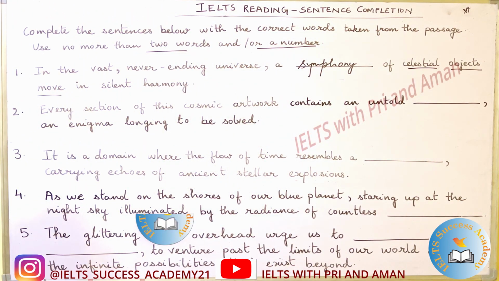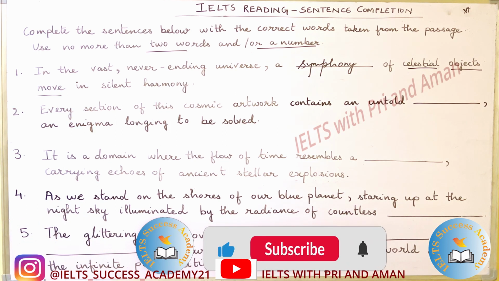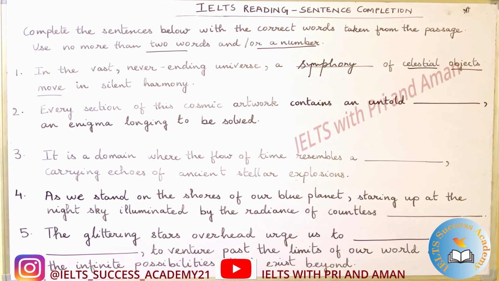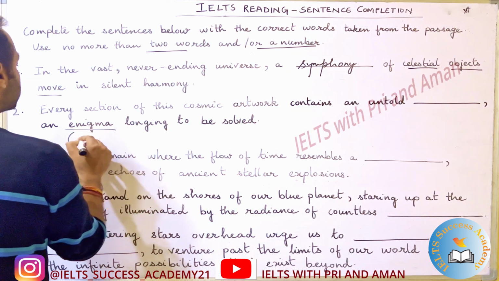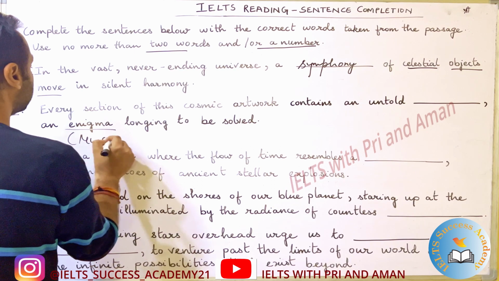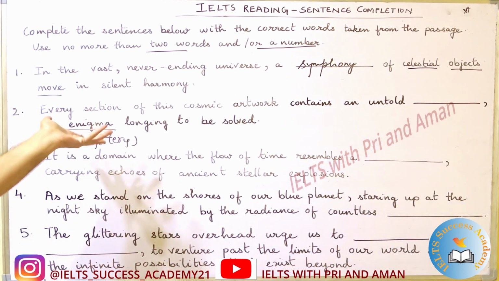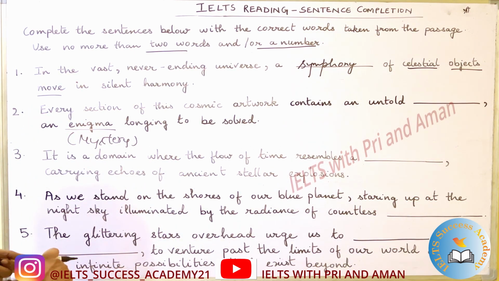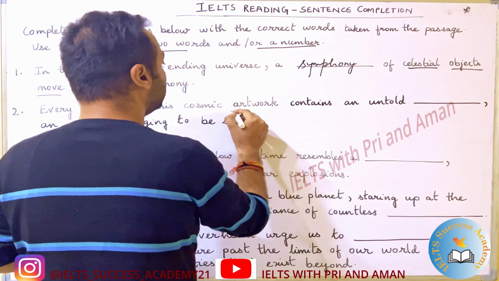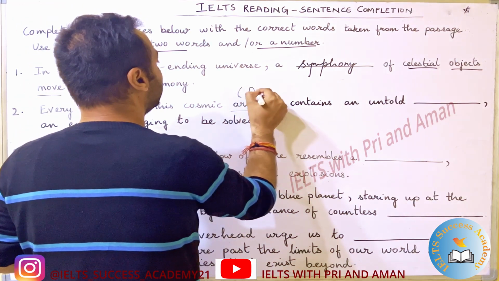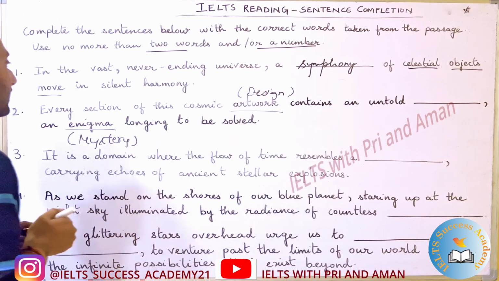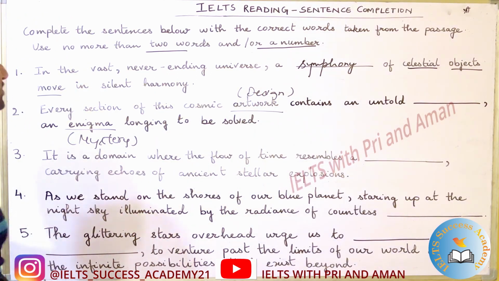Now let's move on to the second question. Every section of this cosmic artwork contains an untold dash, an enigma longing to be solved. Enigma could be mystery. So we have to find where the keyword mystery is. Cosmic artwork, this could be design. So let's look at the passage.